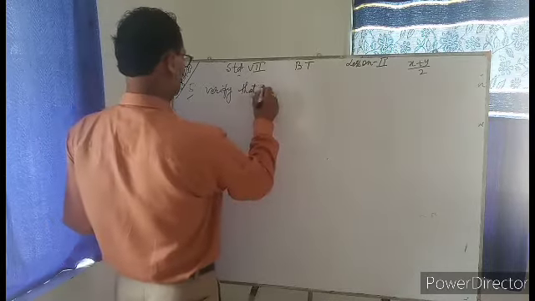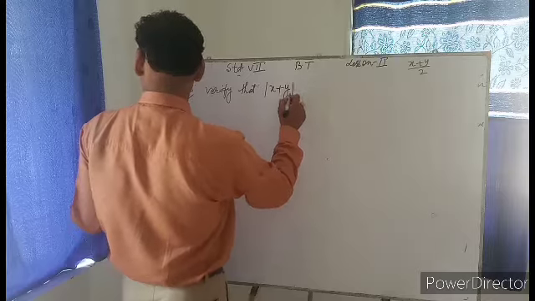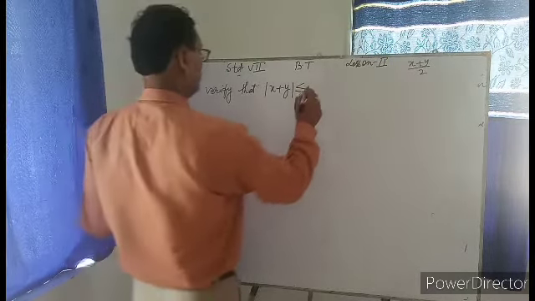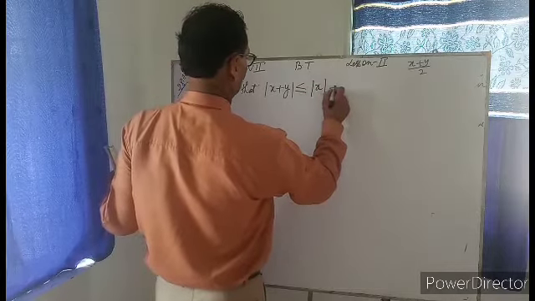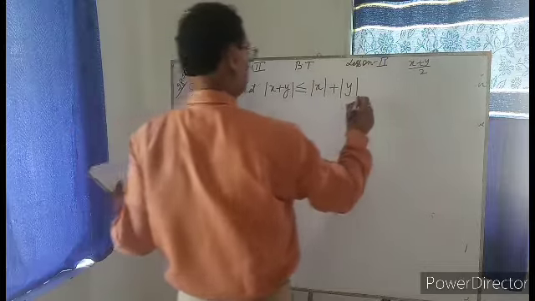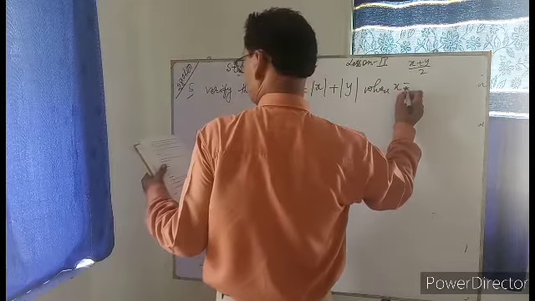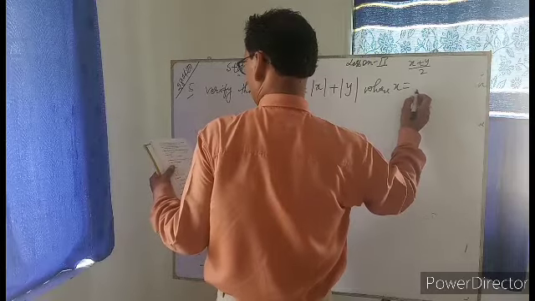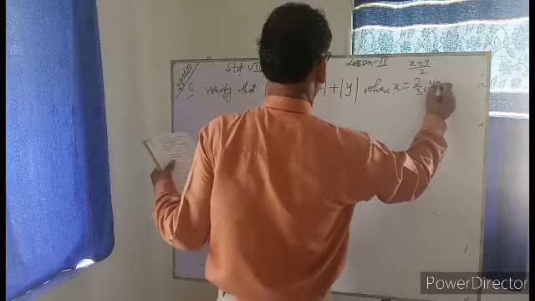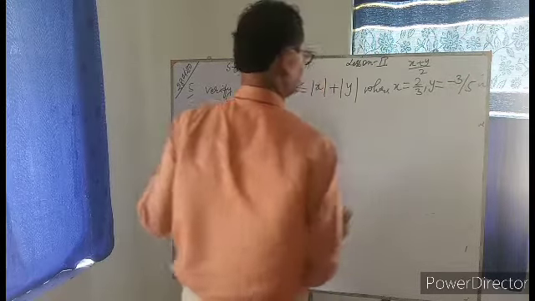mod x plus y is greater or less than mod x plus mod y, where x is equal to 2 by 3 and y is equal to minus 3 by 5.